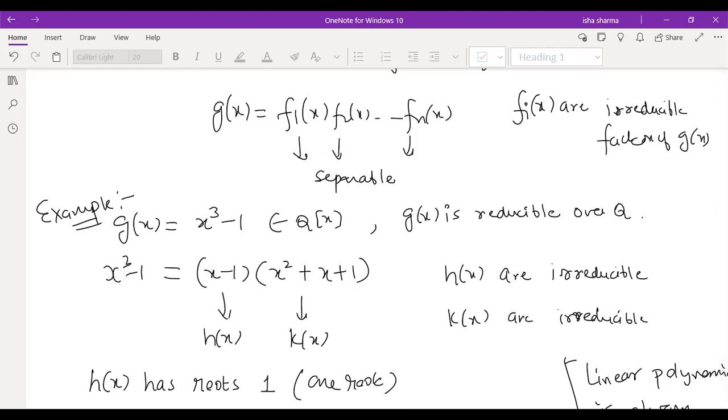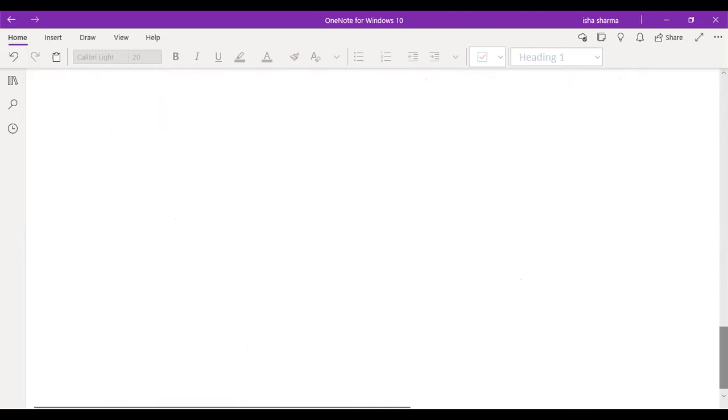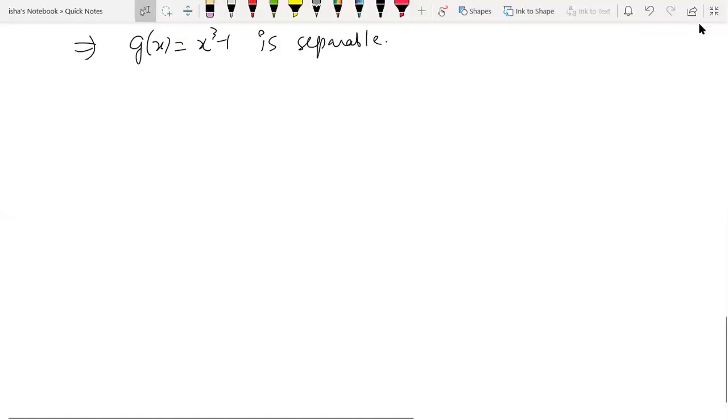Is it clear? I guess, right? Yes. Right. So those are the two examples. In these two examples, we checked the separability using the definition. Now I will be giving you a result. Using that result, we will be checking the separability or inseparability.